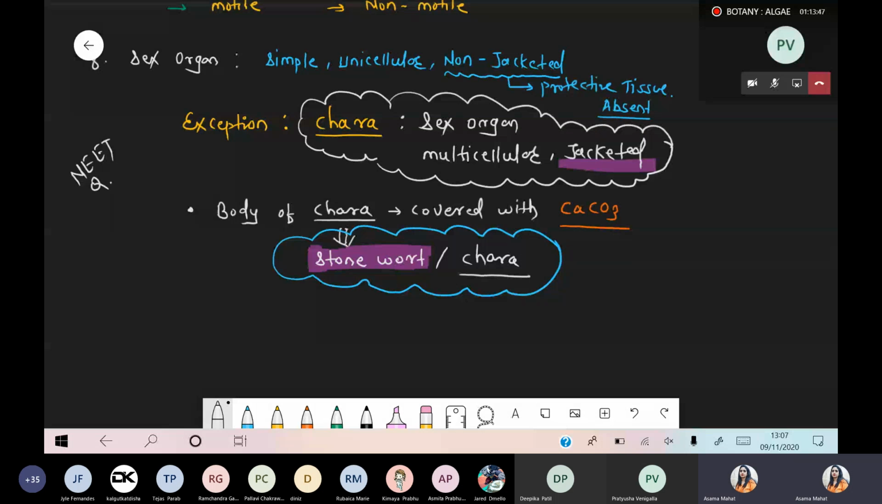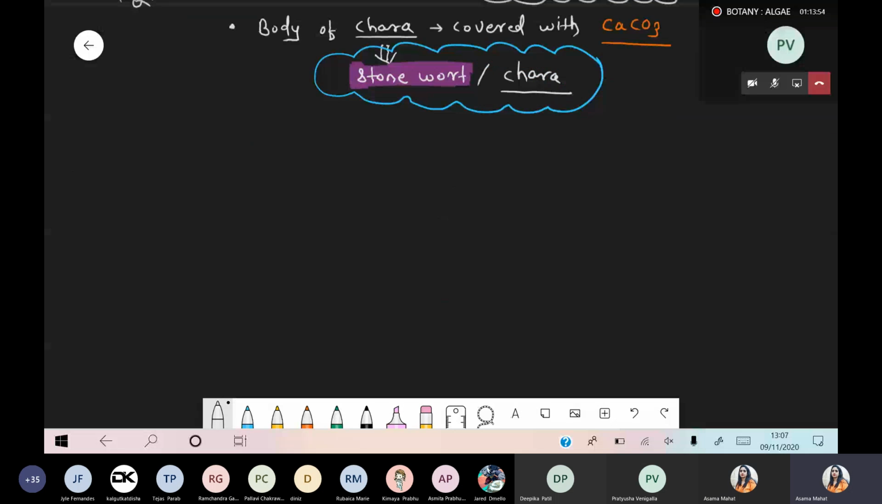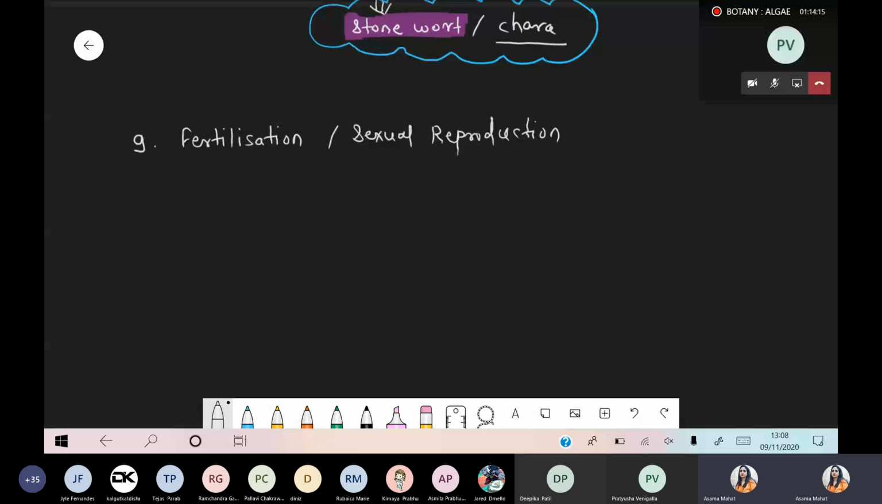Okay, now next we are talking about fertilization, number 9. Fertilization, or simply you can say sexual reproduction. Out of the three we are taking any one; that is not important. From here only one question is made: whether the embryo will form or not. So we are talking about the process of fertilization.